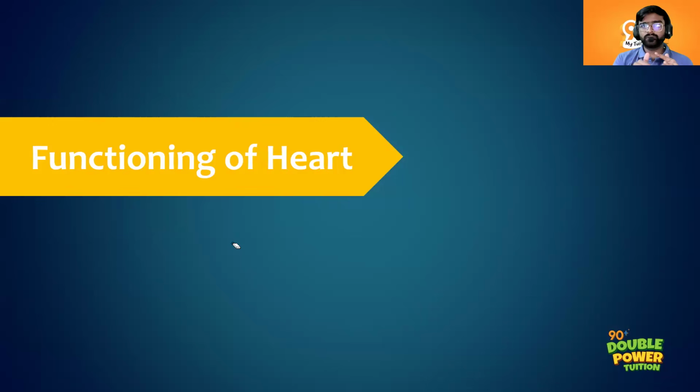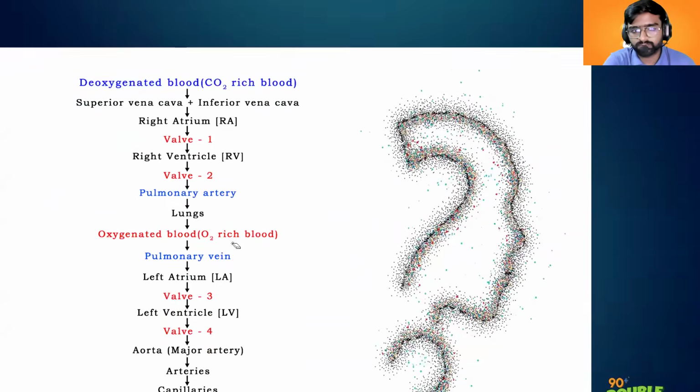From the left atrium through the next valve, right? Mitral valve, yeah. They will reach the left ventricle. From the left ventricle, through the aortic valve, it will go to the aorta, then reach the different body parts, right? This is the functioning of our heart, right?